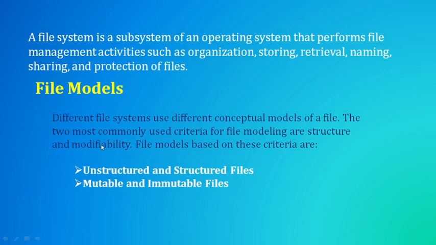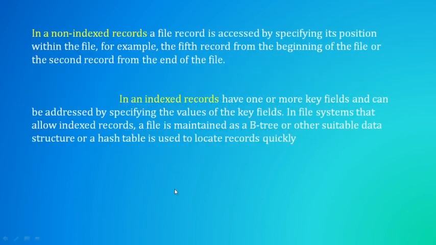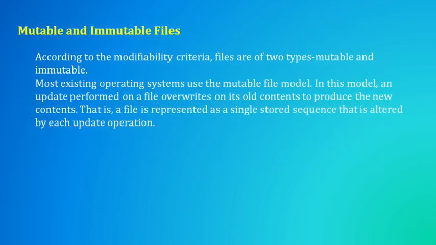But here, modifiability means we can change them or not. On that criteria, the categories are mutable and immutable files. So based on the criteria of modifiability, the files are classified into two types: mutable and immutable. Immutable means we cannot change. Mutable means we can change.